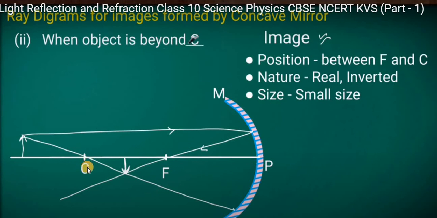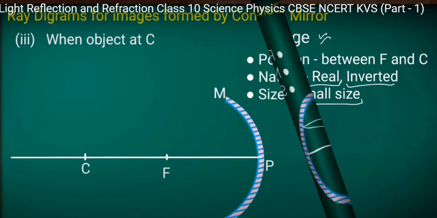Here you can see the position of the image is between C and F, and the nature is real and inverted. Here the actual rays meet, so it is real, and you can see it is inverted. As for size, you can compare: the size we get is small.